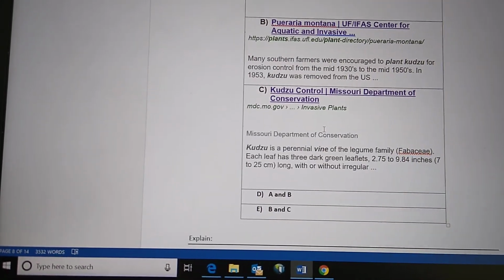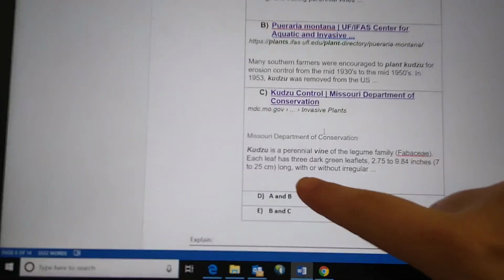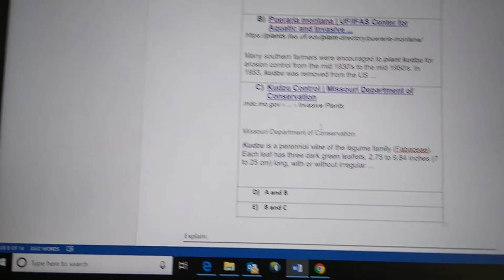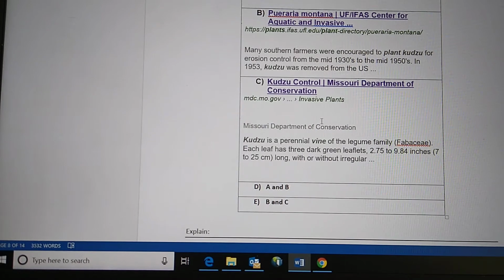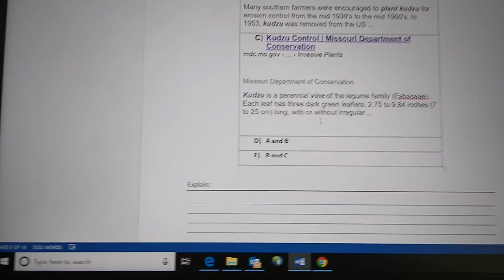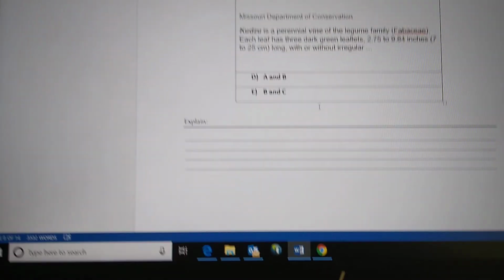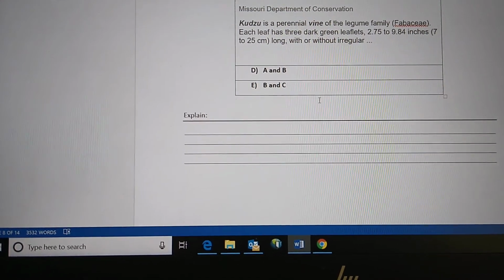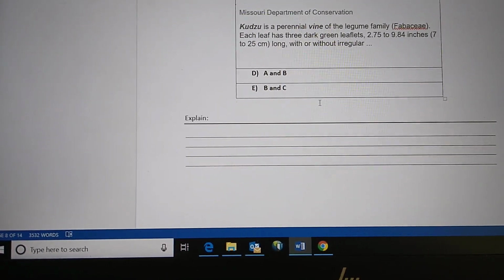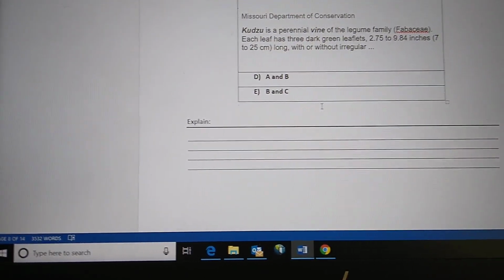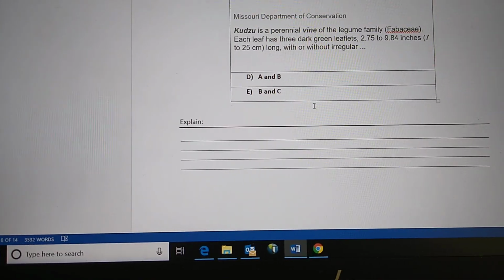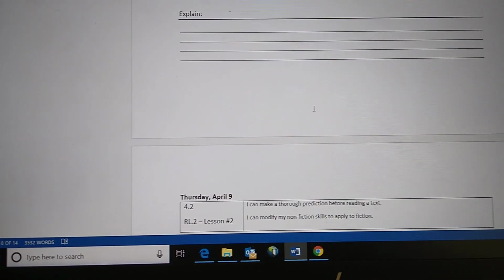And then make your choice in the multiple choice if it's A and B or B and C. And then go ahead and explain your answer, why you chose the most trustworthy choices. And then that's it for today.